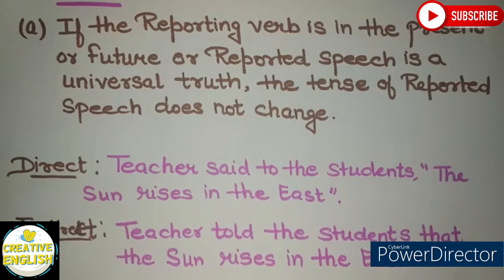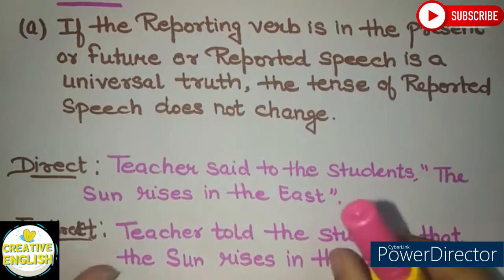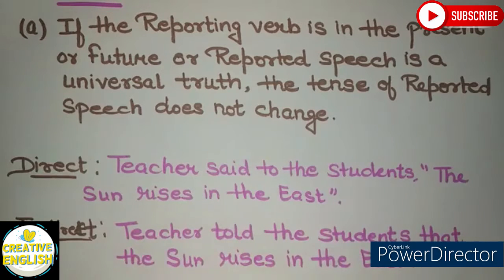Here the necessary changes we have done. One is no inverted commas in indirect speech. Then we have used the conjunction that, but there is no change in the tense. The sentence, the sun rises in the east, is as it is in indirect speech.